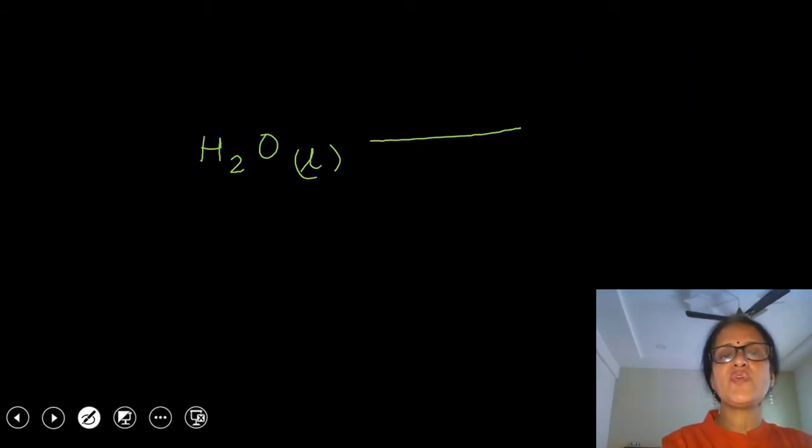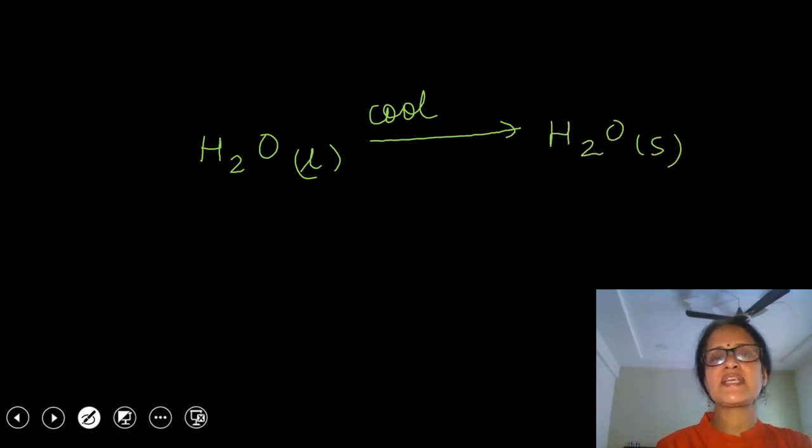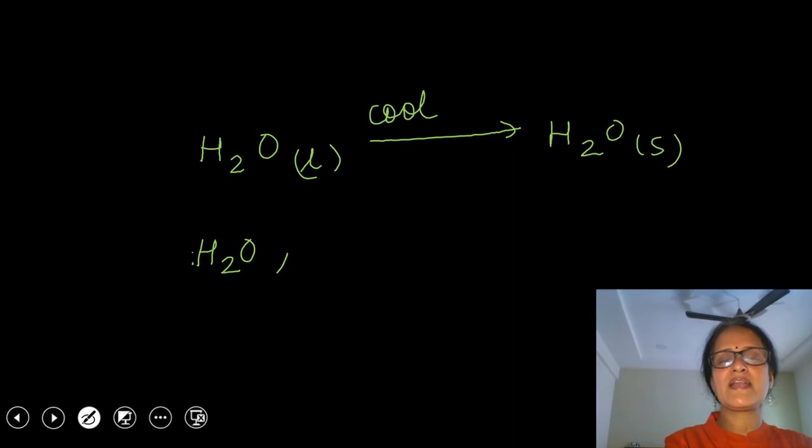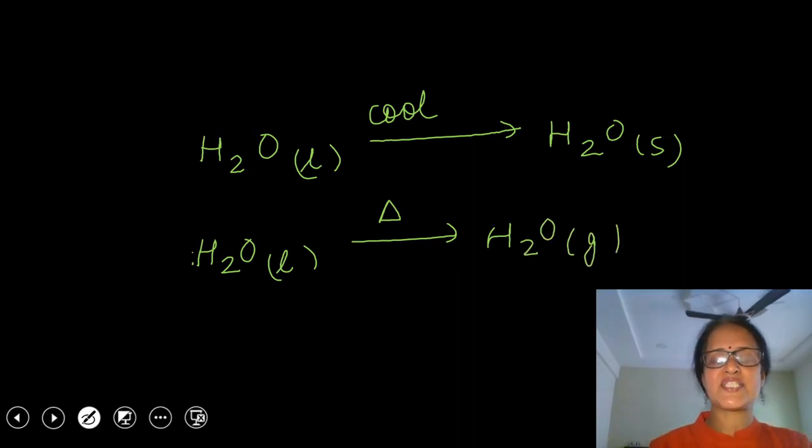For example, when water in liquid state is allowed to cool, it changes into solid state, which is an example of change in phase. Similarly, if we heat water in liquid state, then it converts into gaseous state. This is also an example of physical change. Here the triangle sign represents heating.